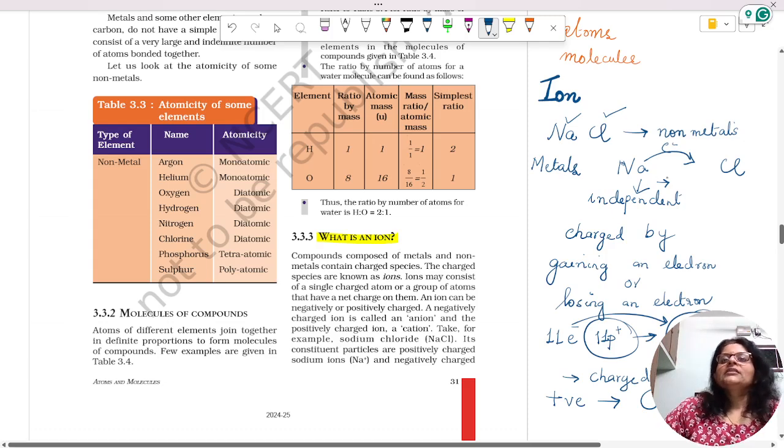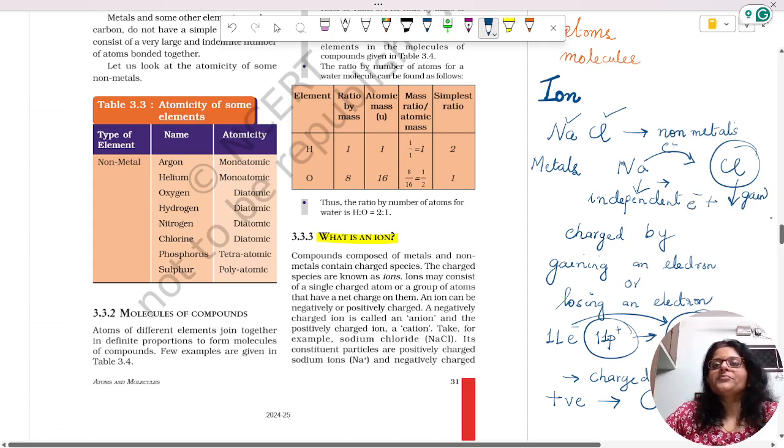Okay, that is what happens for sodium. So what happens for chlorine? Chlorine gains an electron, plus one electron to chlorine. So in the chlorine atom, the electrons will be more, so chlorine attains a negative charge.